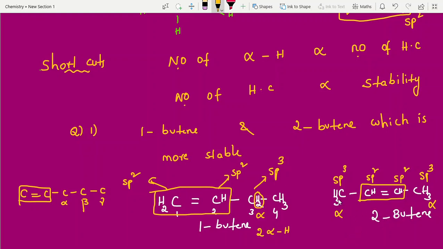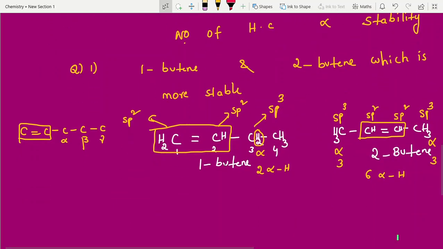How many alpha hydrogens here? 3. Here 3. Totally how many alpha hydrogens? 6 alpha hydrogens. What I said was the trick: number of alpha hydrogens is directly proportional to number of hyperconjugations. So finally, what is the answer? 2 alpha hydrogens is nothing but 2 hyperconjugation structures. 6 alpha hydrogens is nothing but 6 hyperconjugations. Number of hyperconjugations is directly proportional to stability. Which is more stable? Yes, this one is more stable.